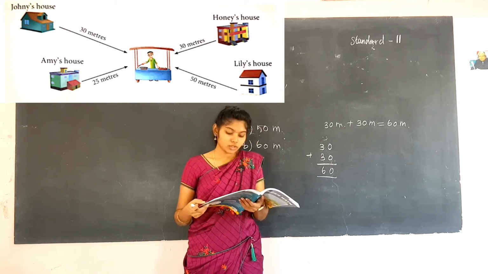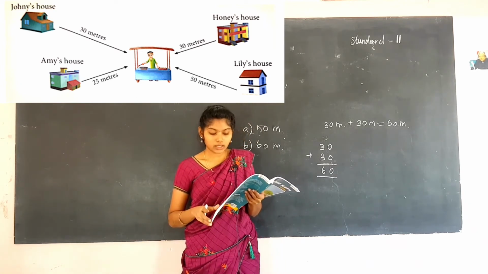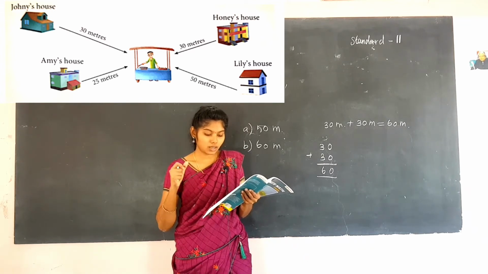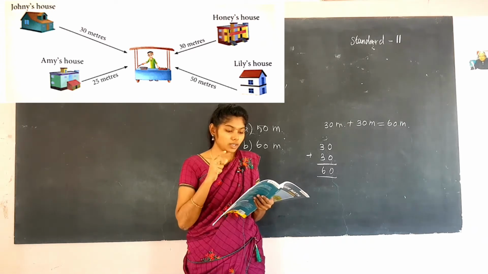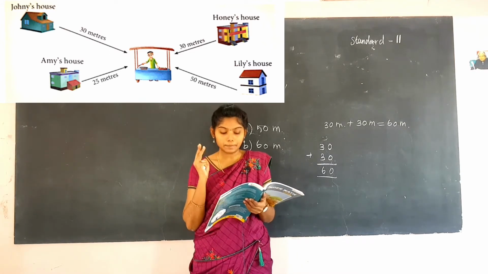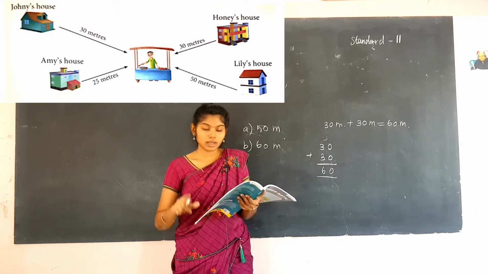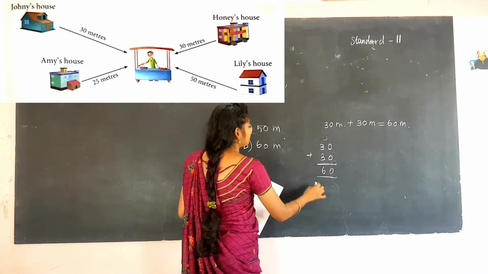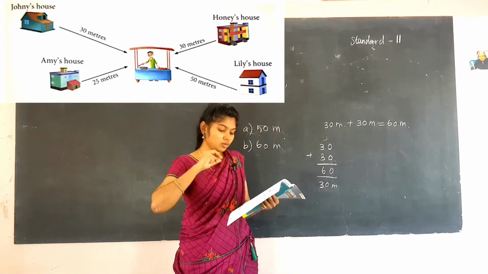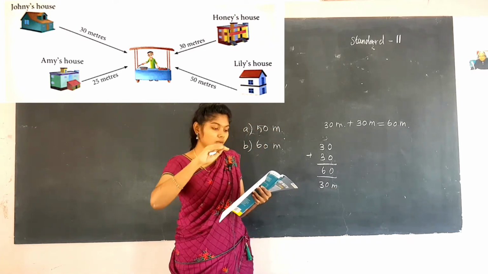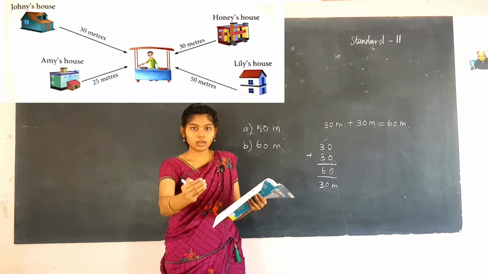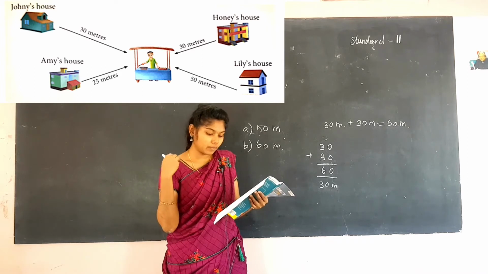Then the next one: Johnny first goes to the vendor and then to Emmy's house. How much distance does he cover? So here, where is Johnny's house? At first it is given there. See the distance given there, 30 meters. So 30 meters is the first one. And then what is given? Johnny first goes to the vendor, the snack vendor, and then to Emmy's house. From the vendor he is going to Emmy's house.